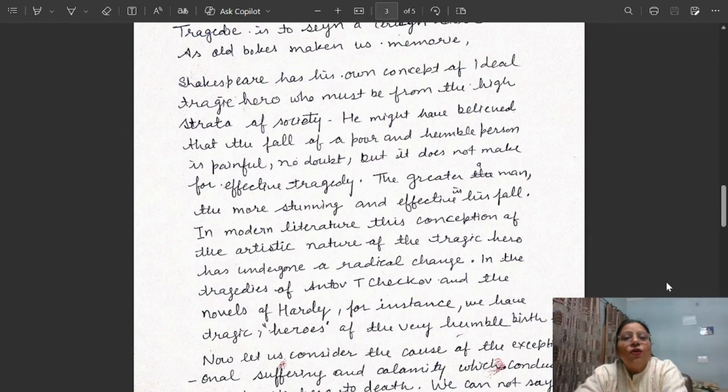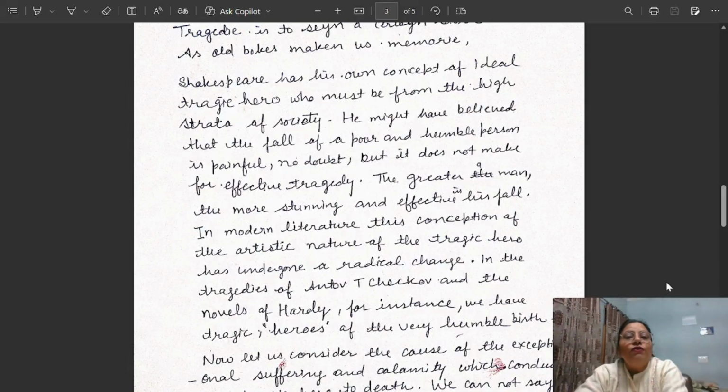Shakespeare has his own concept of the ideal tragic hero. Now we have seen that he has taken the character from the high status. There are Greek tragedies also which follow the same trend. So, what is the concept of the ideal tragic hero according to Shakespeare that we are to write? He must be from the high strata of society, that we have already seen. He must have believed